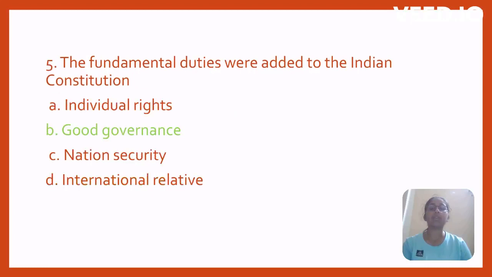The fundamental duties were added to the Indian Constitution for: individual right, good governance, national security, international relations. Option B, good governance.